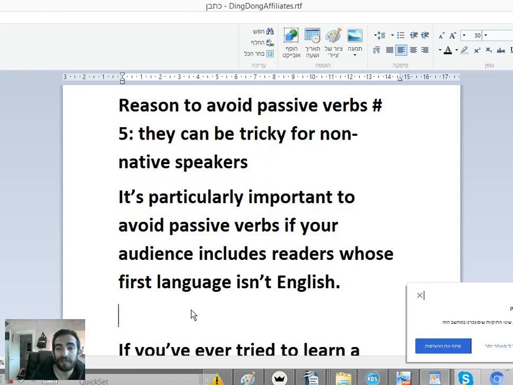Cool, guys, those were my 5 reasons why you should not use passive verbs, or, you know, if you're a scientific writer, okay, use it. But most of us, copywriters, writing for other people, have no place for this, okay? So please avoid it at any cost, okay?